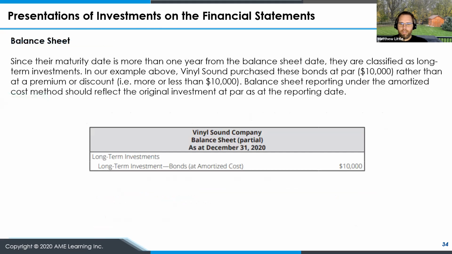And since the maturity date is more than 1 year from the balance sheet date, they're classified as long-term. Okay, and they're purchased at par. And under the amortized cost method, it would be the original investment at par as of the reporting date. So you'll have a long-term investment at amortized cost of $10,000 under a long-term investment section.